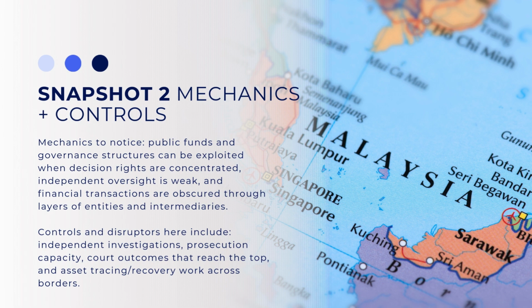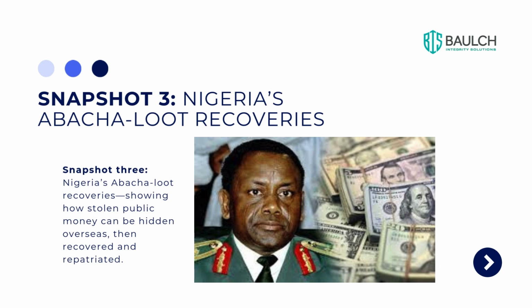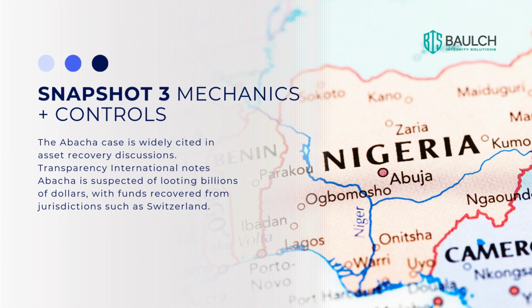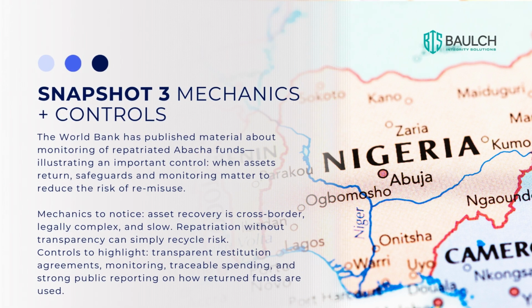Snapshot 3, Nigeria's Abacha loot recoveries. This shows how stolen public money can be hidden overseas, then recovered and repatriated. The Abacha case is widely cited in asset recovery discussions. Transparency International notes Abacha is suspected of looting billions of dollars, with funds recovered from jurisdictions such as Switzerland. The World Bank has published material about monitoring of repatriated funds, illustrating an important control when assets return. Safeguards and monitoring matter to reduce the risk of re-misuse.